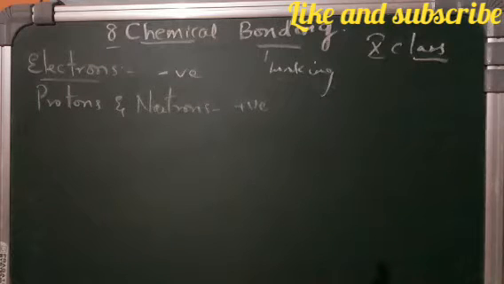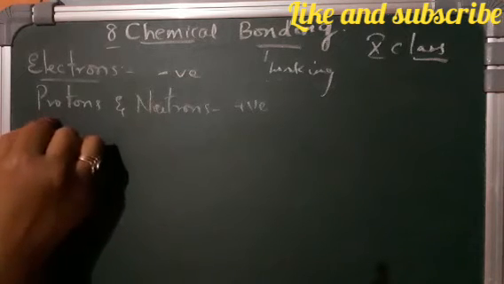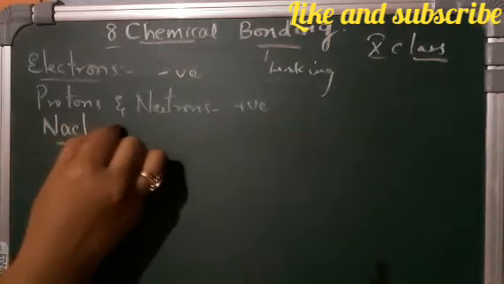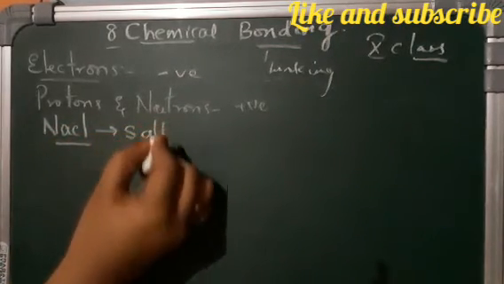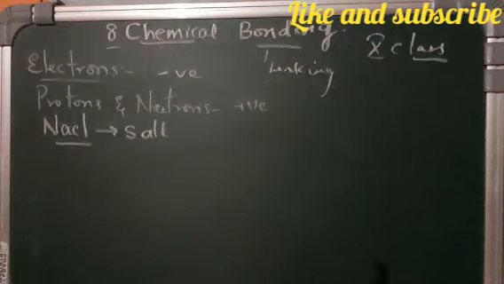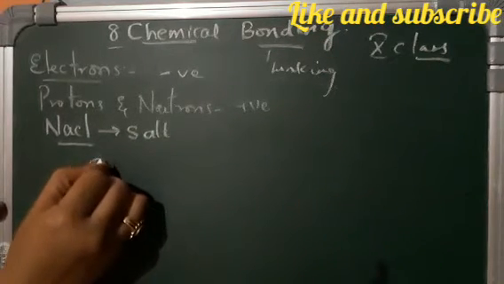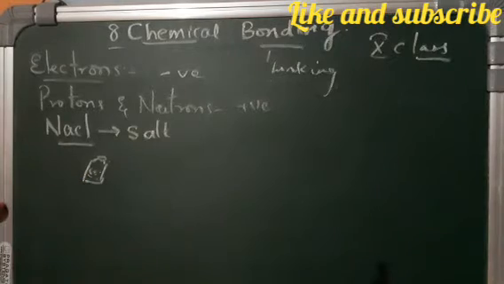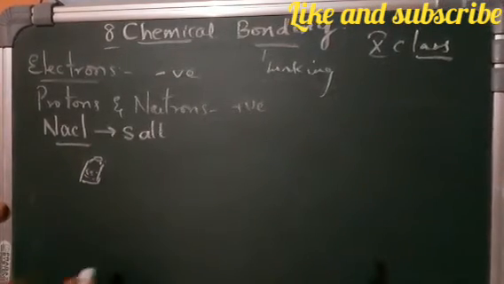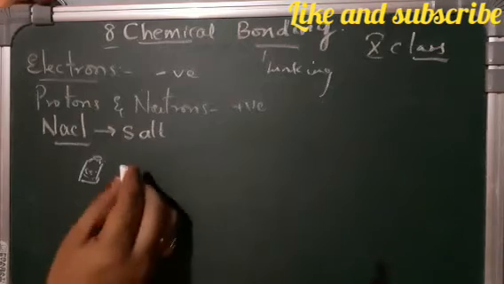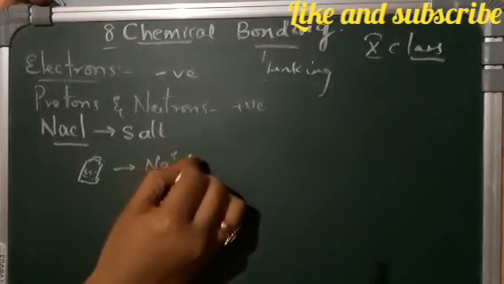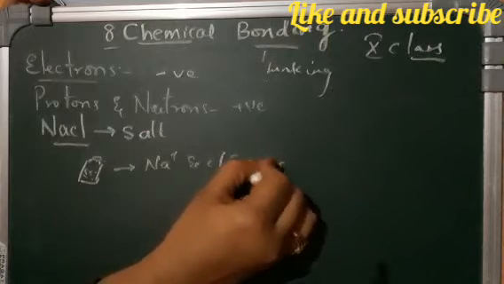Let us take an example of NaCl, which is nothing but a salt. If you take a salt container and shake it, do you find Na plus and Cl minus ions getting separated?